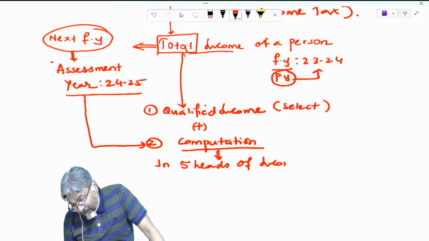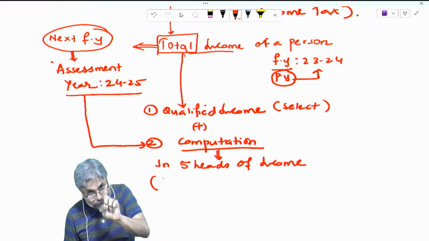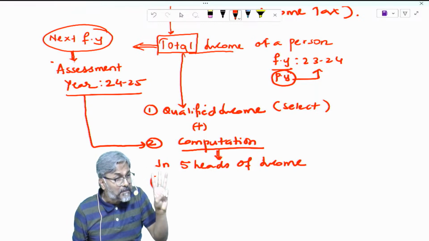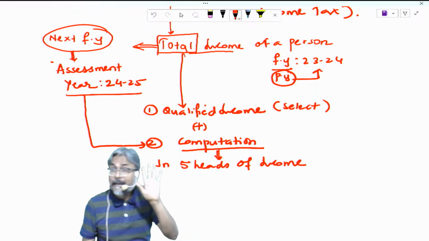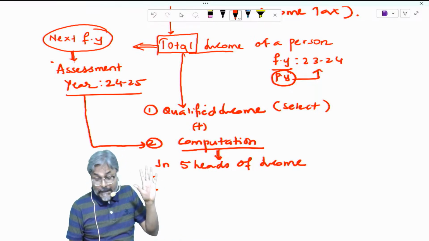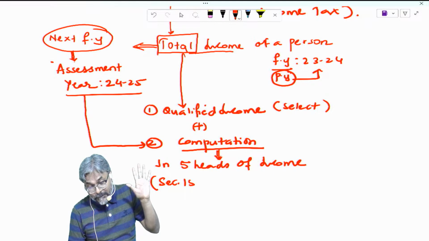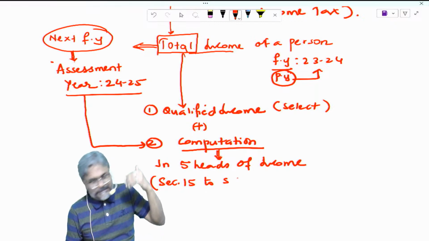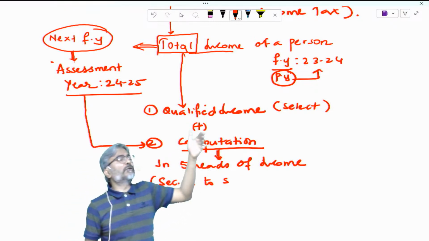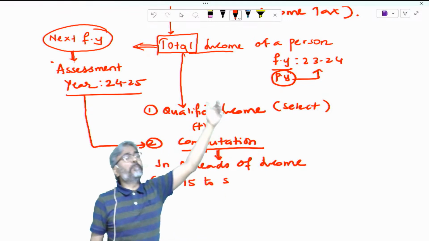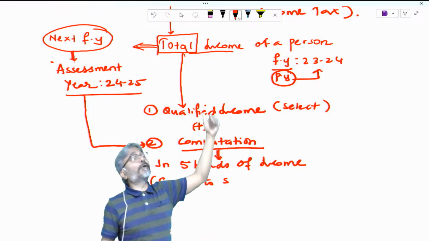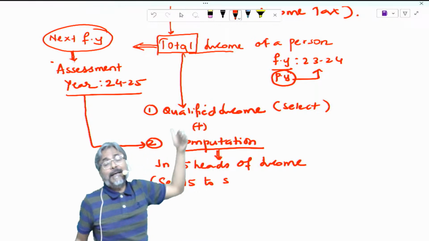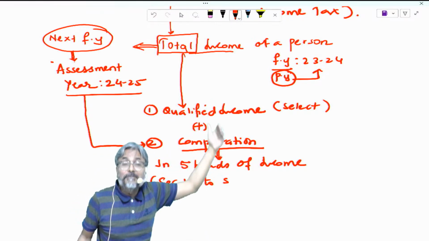Now, if you remember students, yesterday, salary is your first head, house property is your second head, PGBP, that is business and profession, is your third head, capital gain is the fourth head, and income from other sources is the fifth head. So salary again starts from section 15 and it goes to which section? Yes, section 17. Then there is another head which is house property, 22 to 27. Then business and profession is from 28 to 44DA. Then capital gains is section 45 to 55A. Then other sources is from 56 to 59.